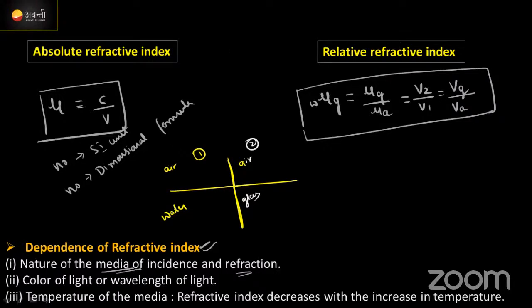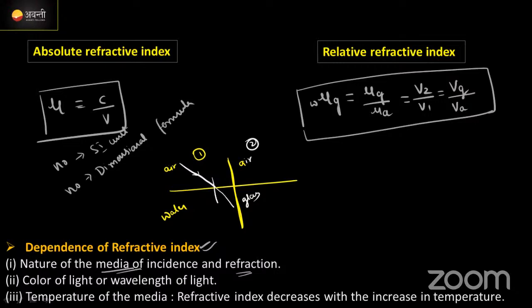Let me know through the chat box. Glass, water, which is more denser? Yes, of course. Glass is more denser. Correct ना? इसलिए if I introduce any incident light on the water medium, it will bend this much.